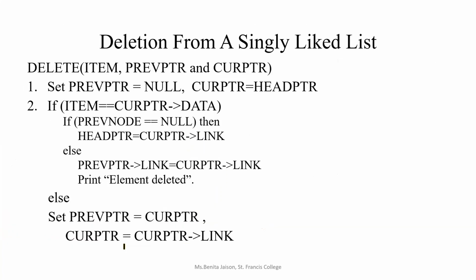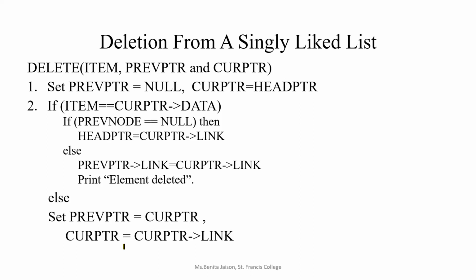So searching is over, creation is over, insertion is over, and then comes the deletion, right? Deletion of a node from a singly linked list. The creation we have seen for singly, doubly, and circularly linked list. That is asked also for the university exam. Don't think that only singly linked list creation will be asked. And for other operations like insertion of a new node, searching of a node, deletion of a node, and traversing, I am showing only for the singly linked list.